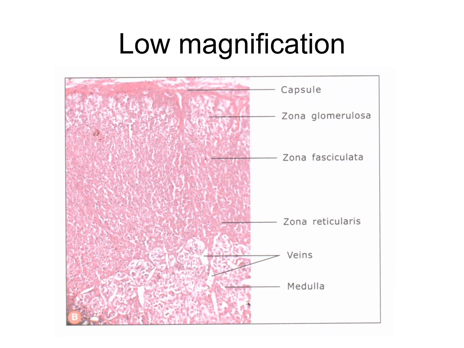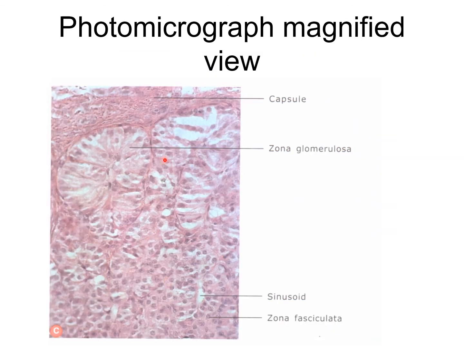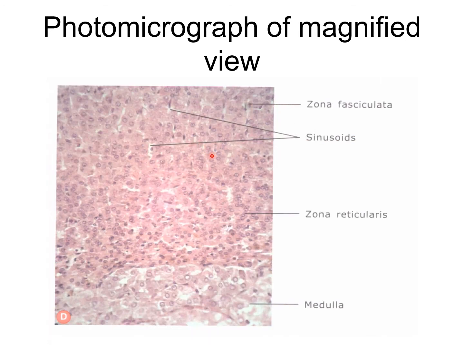So this is the adrenal gland in low magnification. Photomicrograph, magnified view. You can see this capsule, then zona glomerulosa. This one is the sinusoid. This one is the zona fasciculata, then sinusoid. This area is the zona reticularis and this part is the medulla.